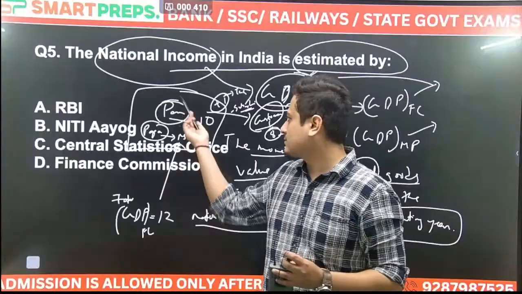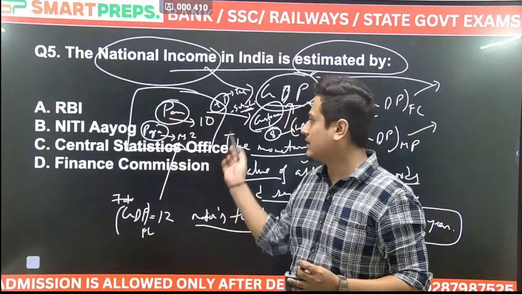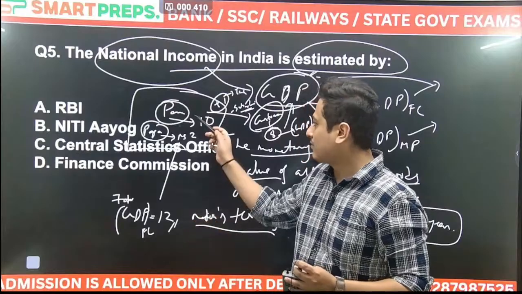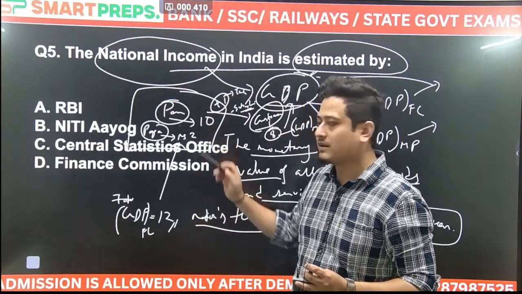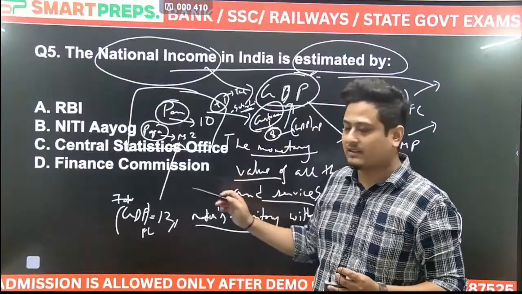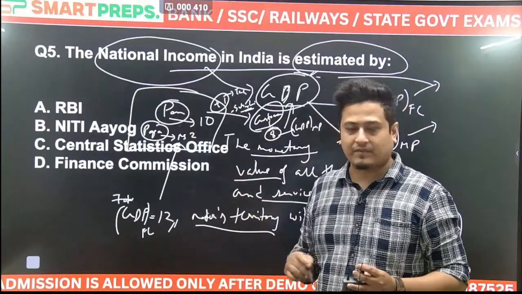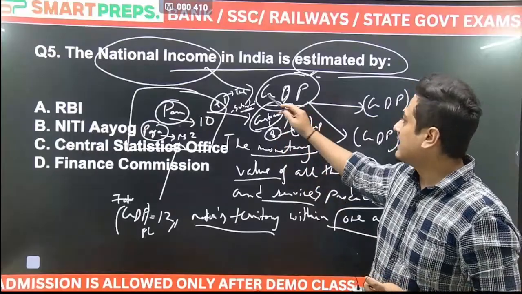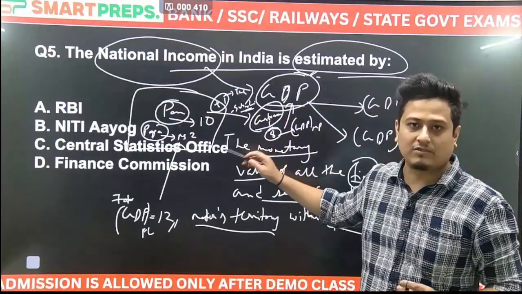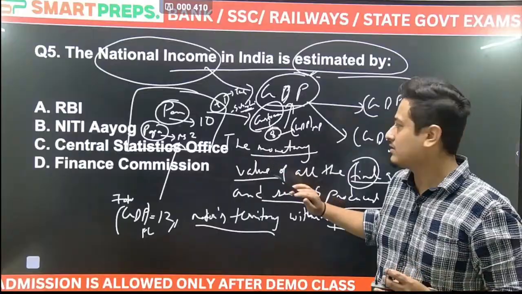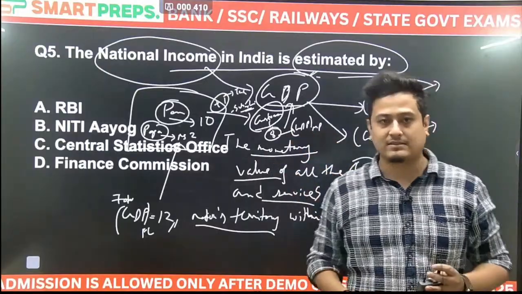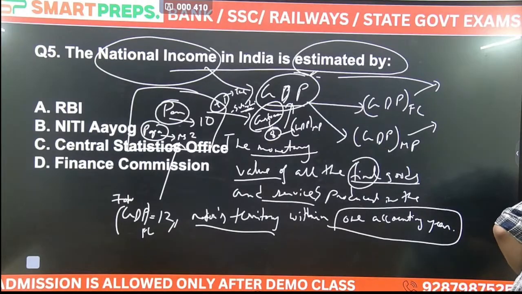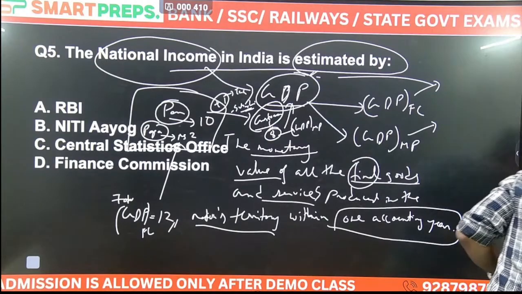So this pen, when it was being produced after the factors of production, it is known as GDP at factor cost. If we count only these prices, 12, without the tax and subsidy, it will be known as GDP at factor cost. But if we count the monetary value of all the goods and services, when the tax and subsidies are also taken into account, it will be known as GDP at market price. ठीक है. It will be known as GDP at market price.